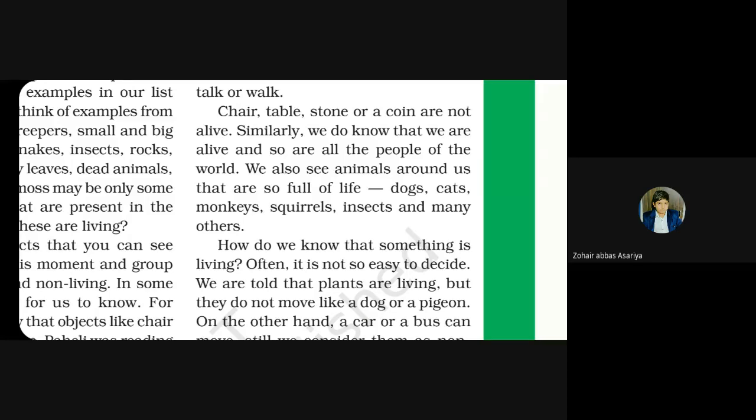Is there one thing? Yes, which one is that? They eat, they drink, they consume the fuel. Yes, and in that way they produce energy. But the thing is that they do not possess all the other characteristics of living organisms, and that's why they are known as non-living things. Got it? The same happens in the case of the clouds.